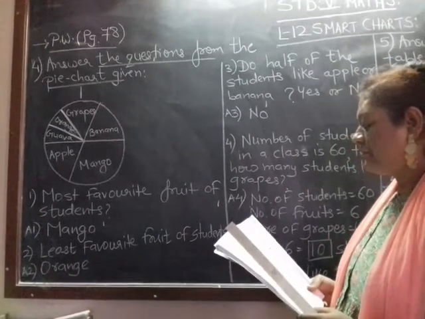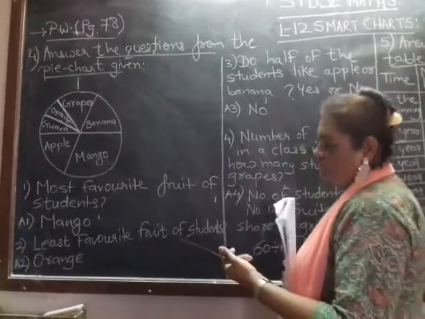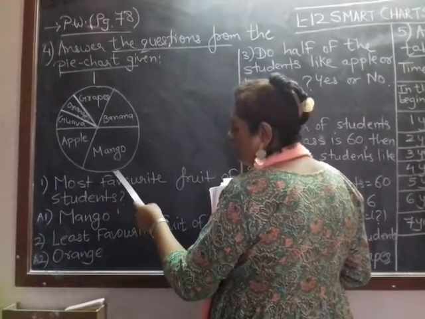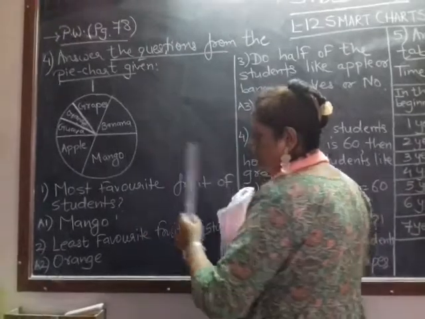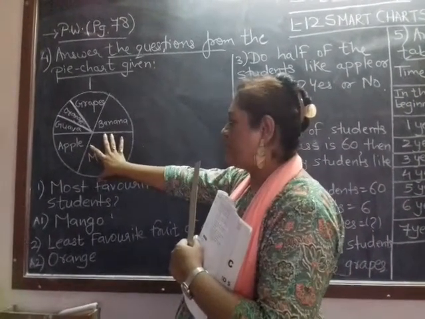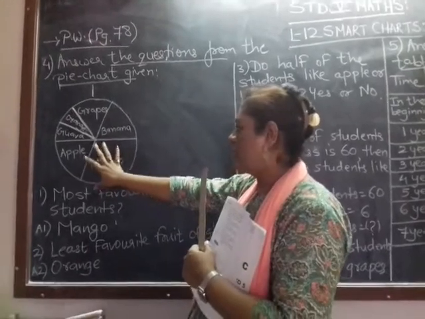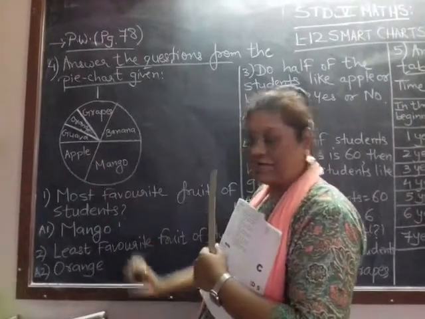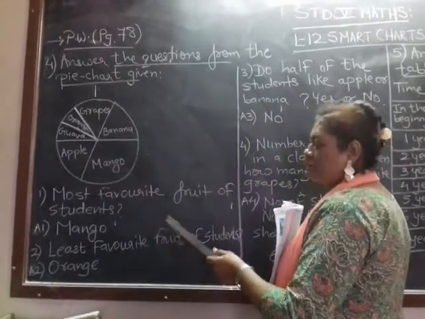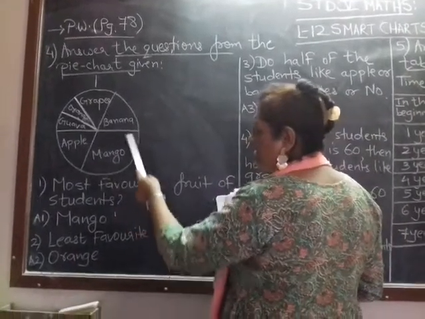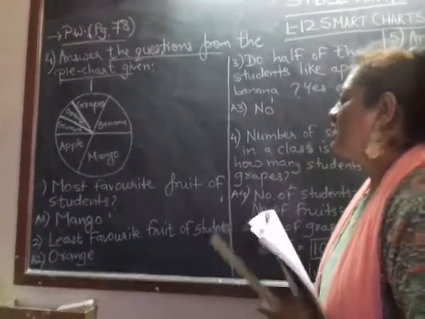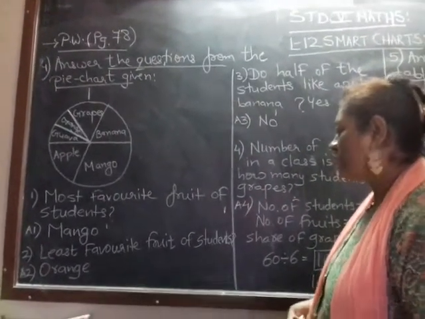Which is the most favorite fruit of students? As usual, you can see the maximum share is given to the fruit mango, right? The biggest share or biggest part is given to mango. So mango is the most favorite fruit of students as it is having a maximum part or share out of all the 6 fruits.